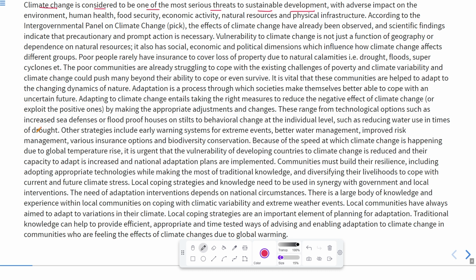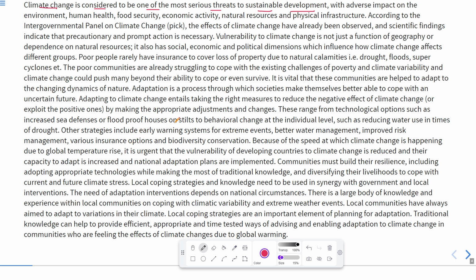Okay, climate is actually the conditions, for example the weather, the soil, and the type of monsoon, and all the conditions that a country or a state, or a particular region, faces. So climate change is considered to be one of the most serious threats. It is actually the most serious. It means this is a kind of threat which is more serious or most challenging to sustainable development.